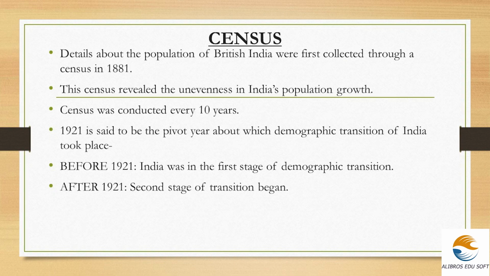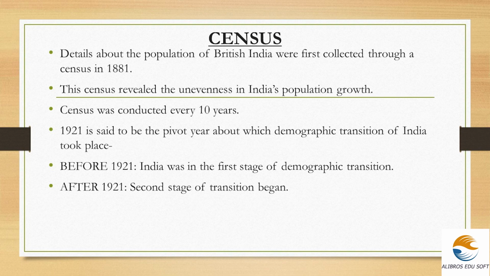An important point related with demographic condition is the census. We know census is the survey which is taken every 10 years. So details about the population of British India were first collected through a census in 1881. For the first time in 1881, the census happened in India, and it revealed the unevenness in India's population growth. The unevenness we can discuss in the following slides.